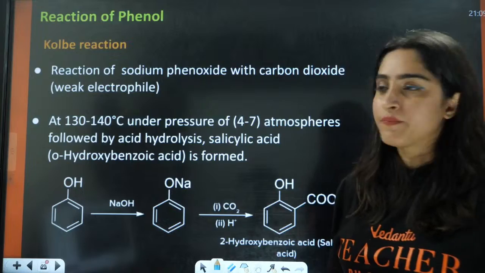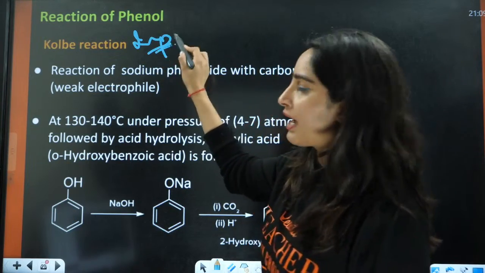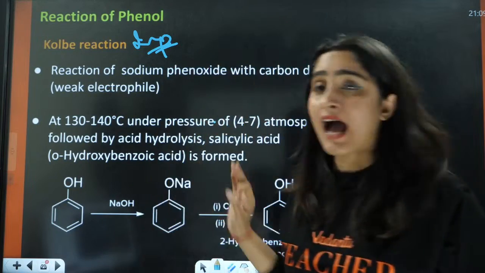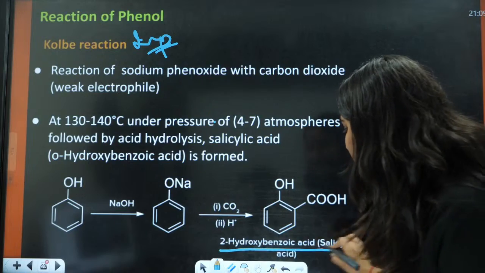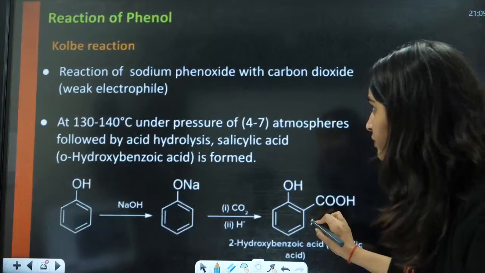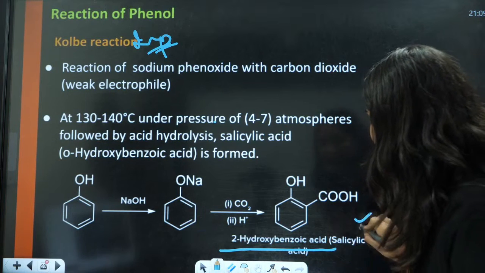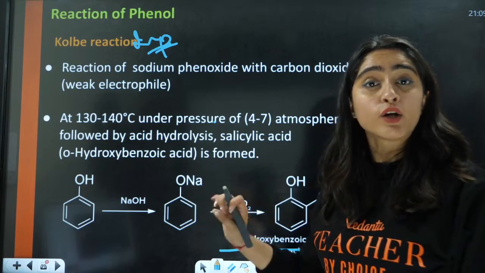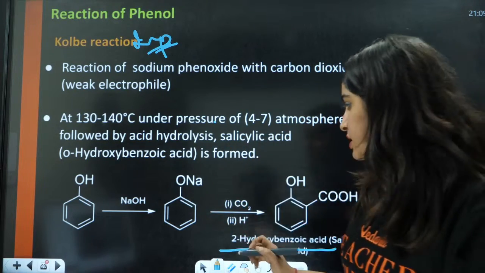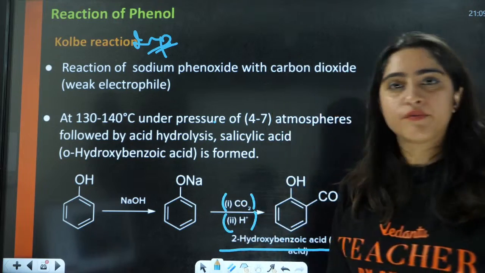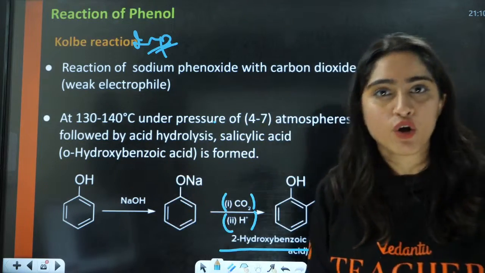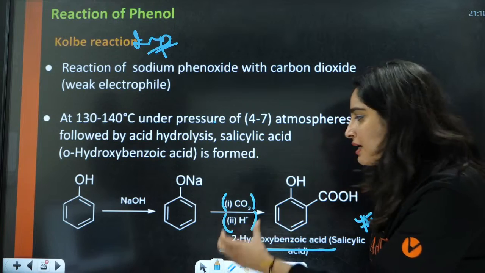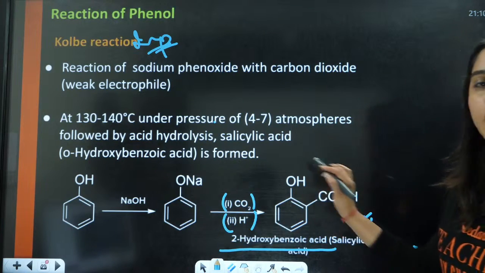Next is Kolbe's reaction. Again, a very important reaction: Kolbe's reaction and Reimer-Tiemann reaction. In Kolbe's reaction, you will have the formation of salicylic acid. The reagents used here are NaOH, then CO2, then H positive. Firstly, NaOH gives the formation of sodium phenoxide. After sodium phenoxide, you will use CO2, which acts as an electrophile here, and that is going to form salicylic acid.